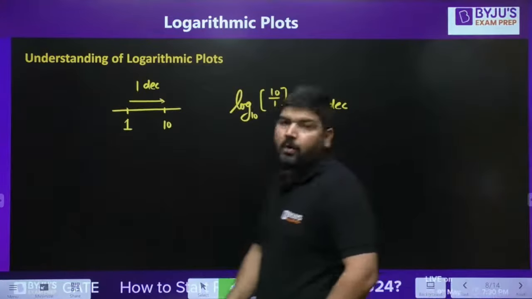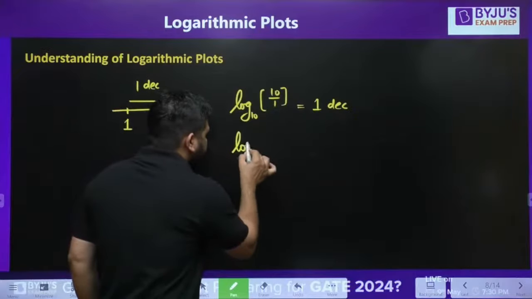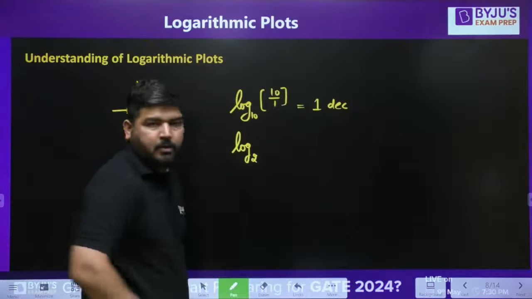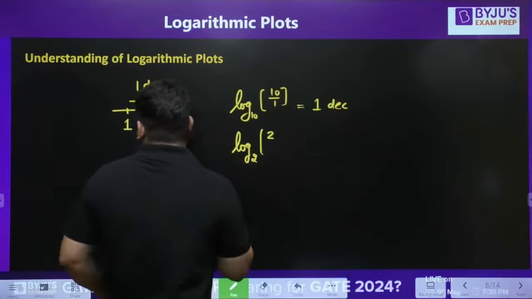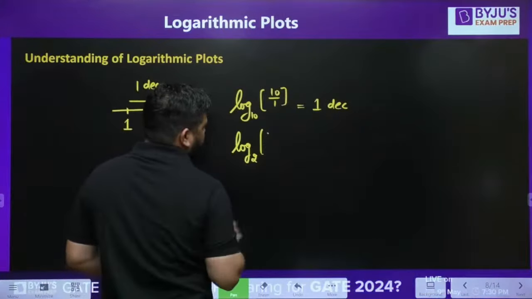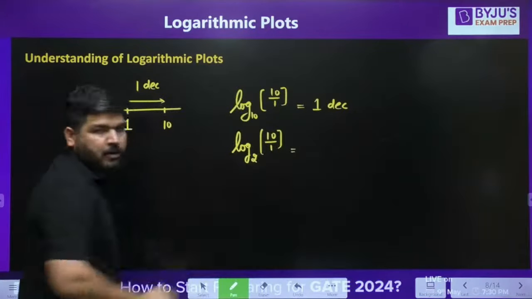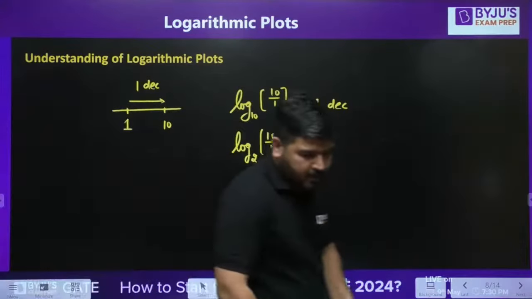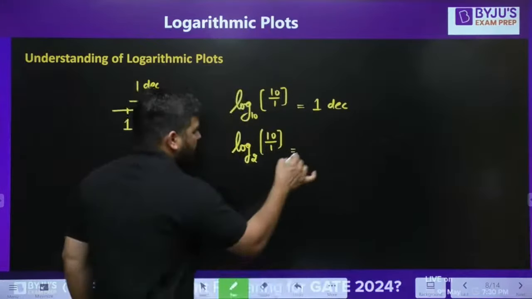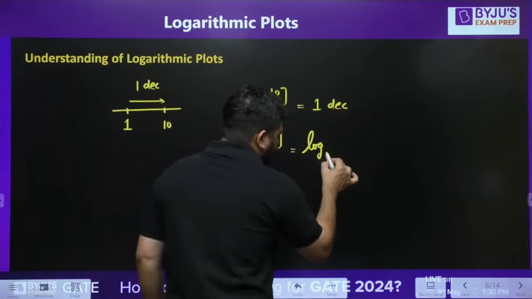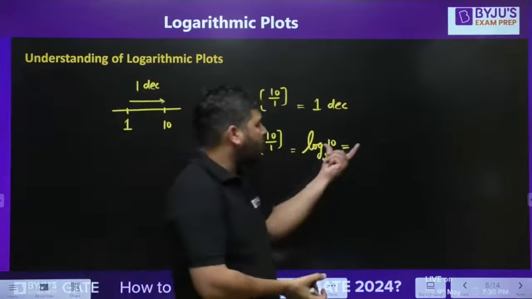Okay, 1 decade. Now how much octave is this? So you can calculate this value in octave also. The only thing is you have to take base 2 and it will become 10 upon 1. Okay, this will be log base 2 of 10 upon 1. So now you can calculate this value. Can you calculate log base 2 of 10? Tell me guys, what is this value? You can calculate this value and this will be my octave.